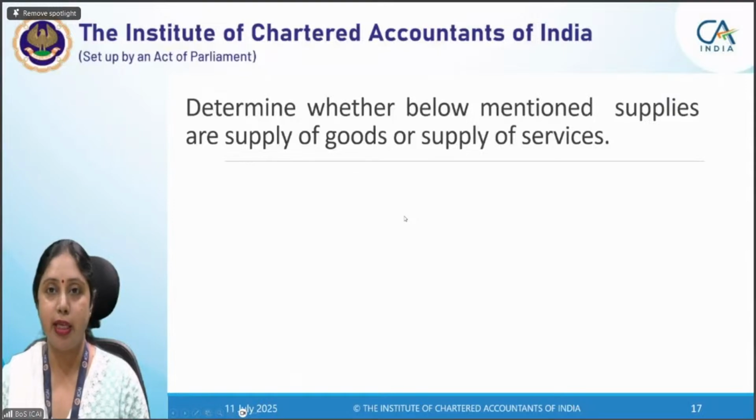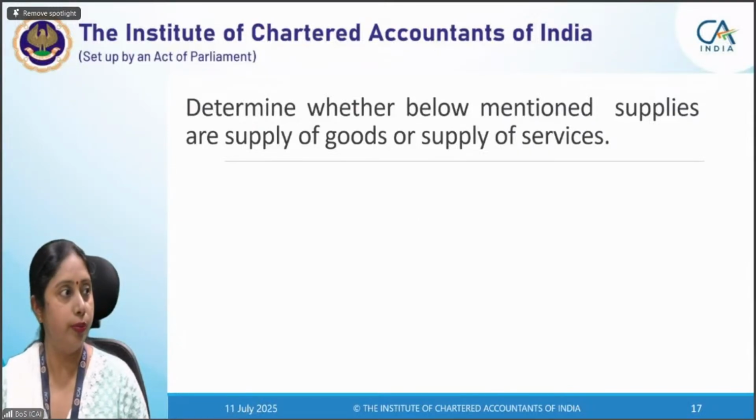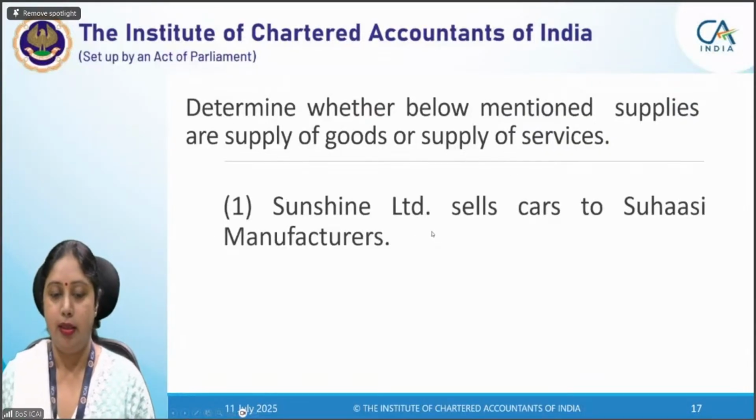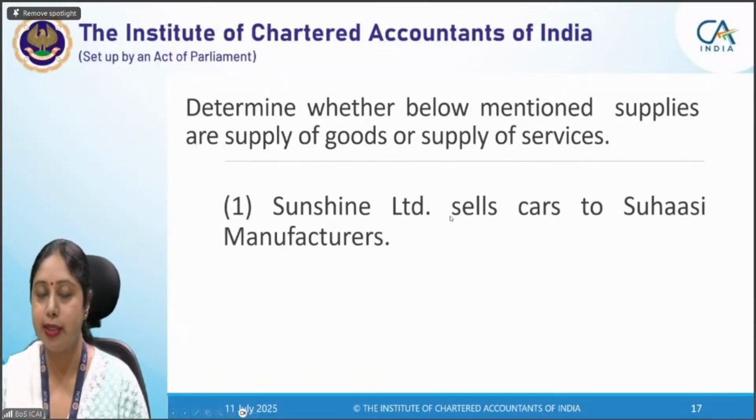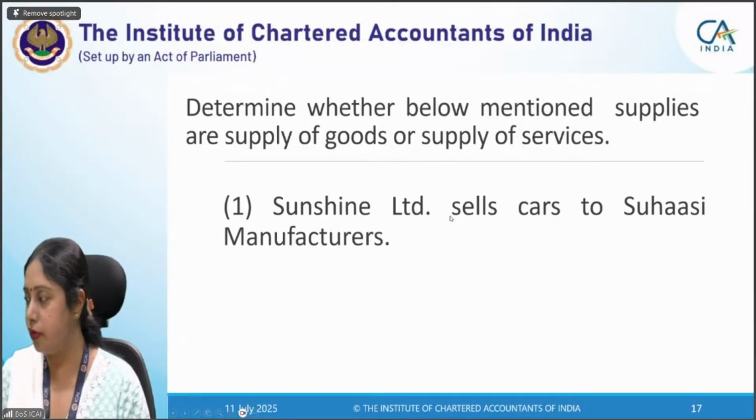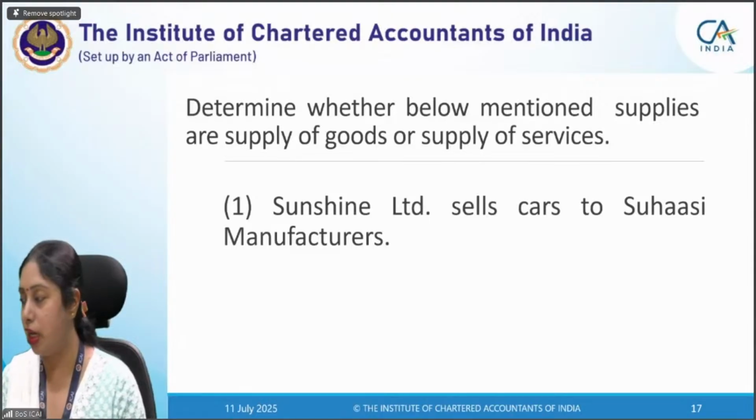Now quickly we'll take a few transactions of Schedule 2. Sunshine Limited sells cars to Suhasi manufacturers. I will take these examples very quickly. So one or two answers I will see because I want to cover some other questions from charge also.